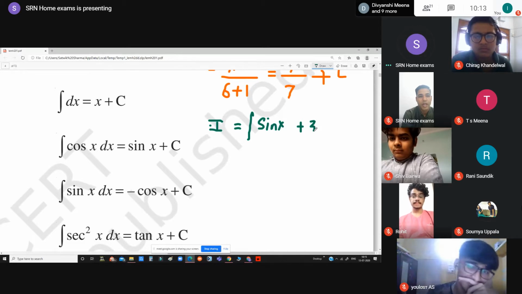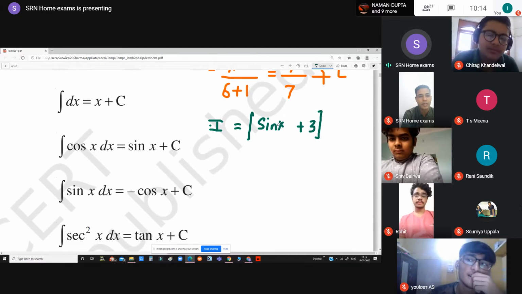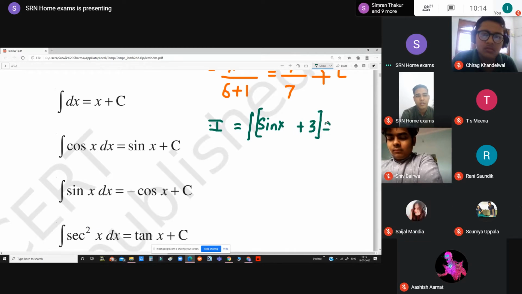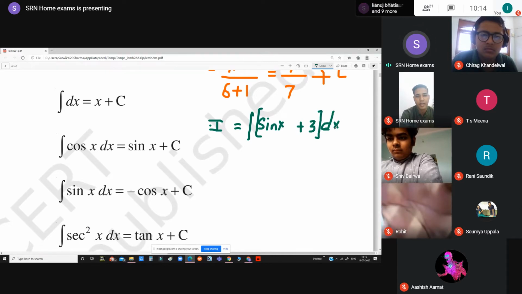To make you understand this function, we are going to integrate this complete sin x plus 3 with respect to x.